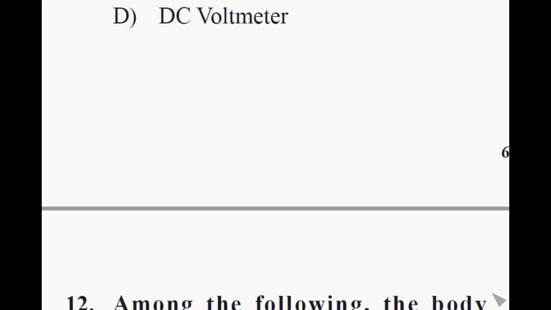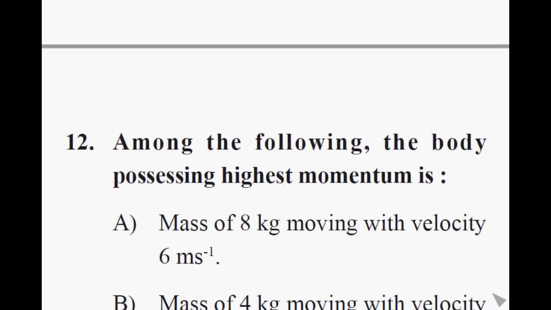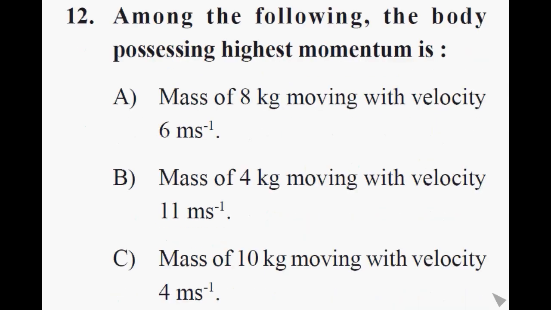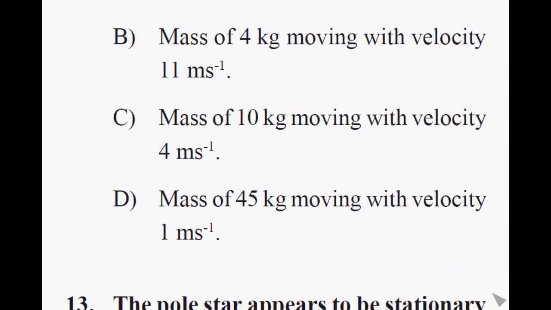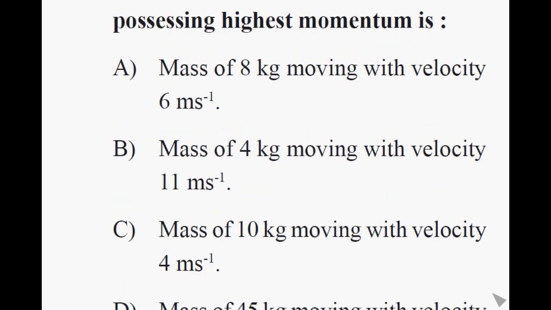Question number 12. Among the following, the body possessing highest momentum is option A, mass of 8 kg moving with velocity 6 meters per second. Option B, mass of 4 kg moving with velocity 11 meters per second. Option C, mass of 10 kg moving with velocity 4 meters per second. Option D, mass of 45 kg moving with velocity 1 meter per second. Correct answer is option A, that is mass of 8 kg moving with velocity 6 meters per second.